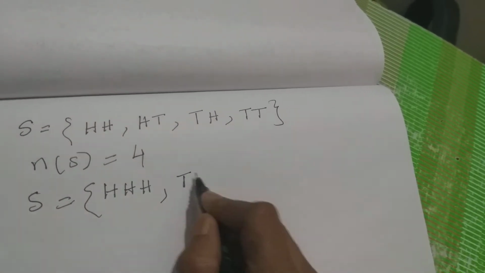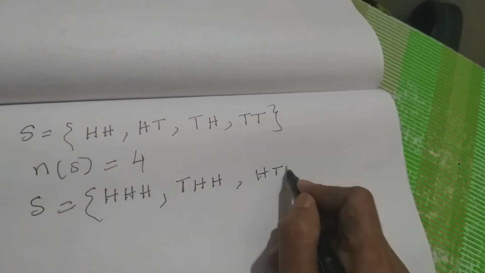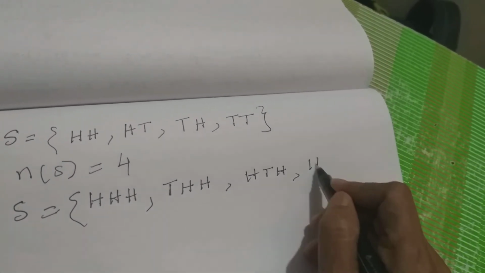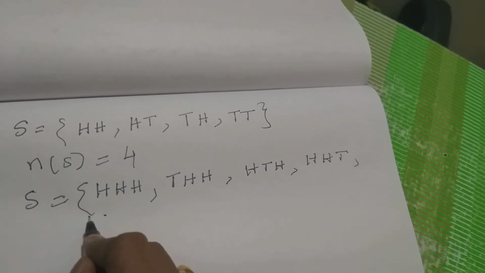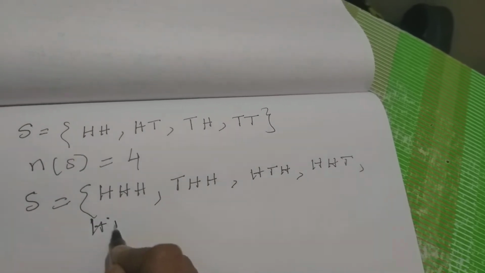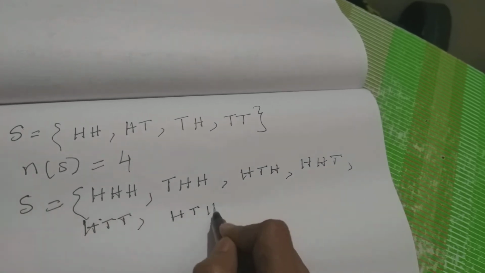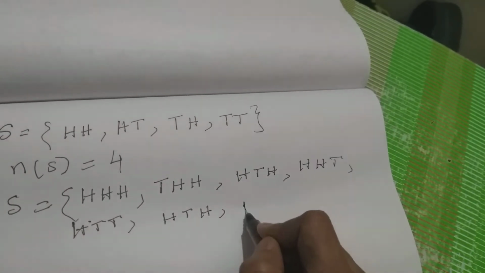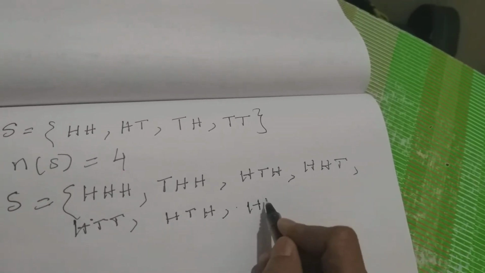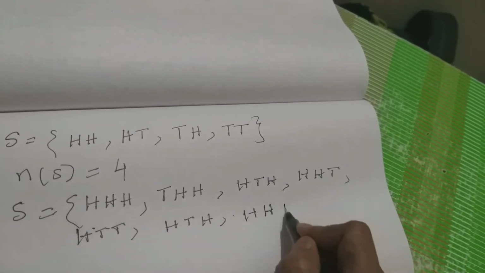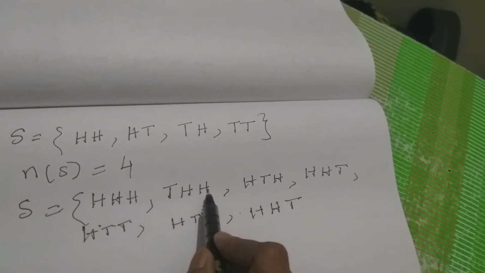H, H, H. And maybe first time tail, T, H, H, then H, T, H, H, H, T. Then H, T, T, then T, H, T, then T, T, H. So first take one tail, 2 heads we are getting.